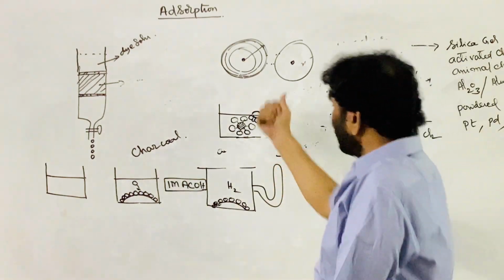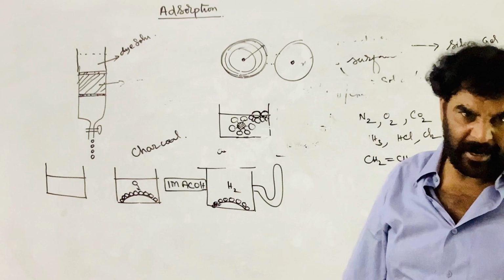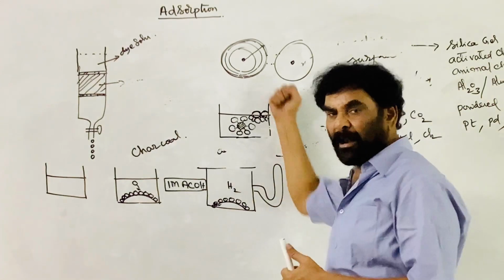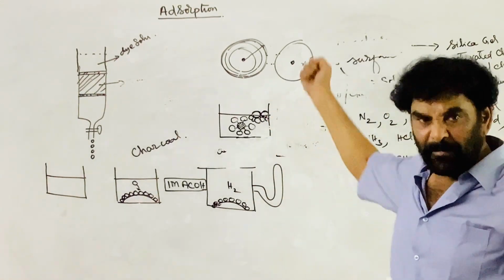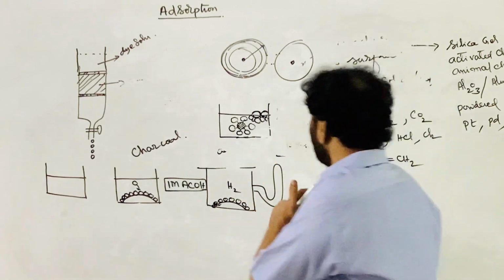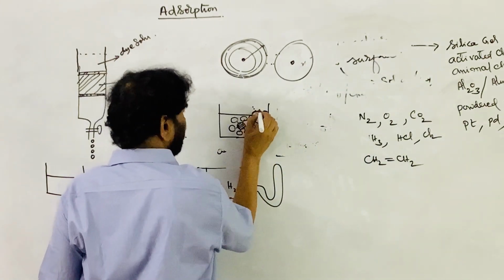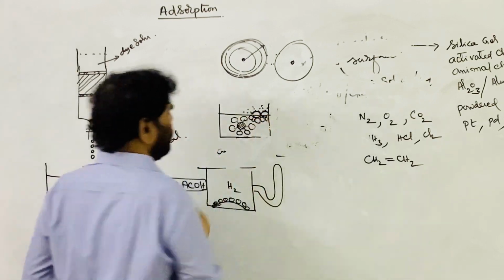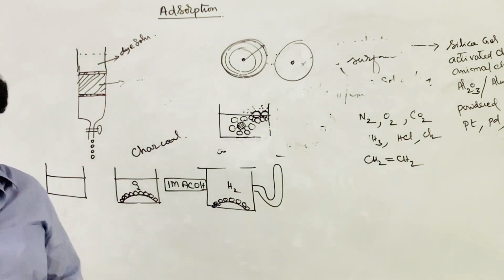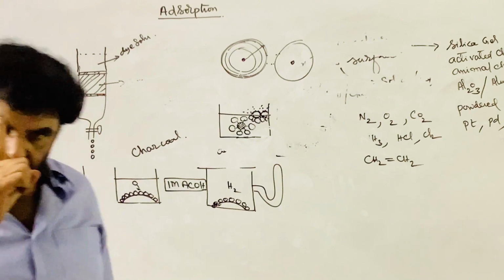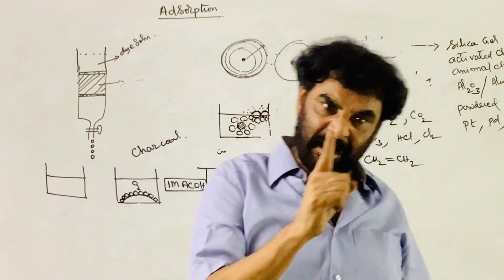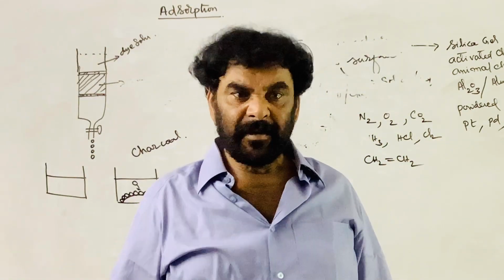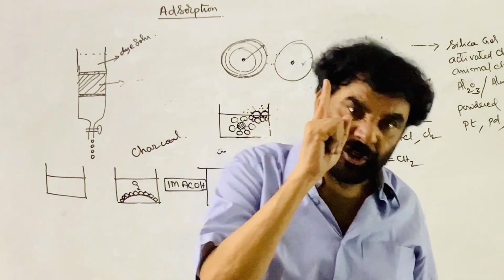A molecule which is on the surface trying to move inside, the attractions are not equal from all directions. So anyhow, the residual attractions are existing here. Because of this, particles which are on the surface of the solid still have some residual attractions.